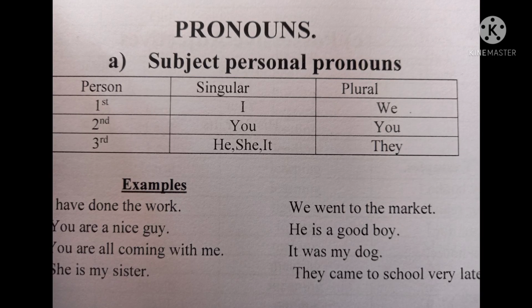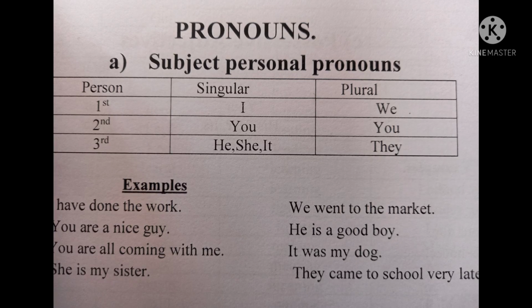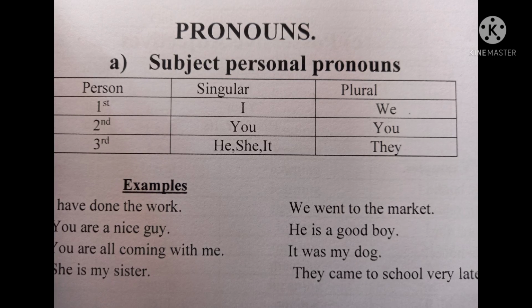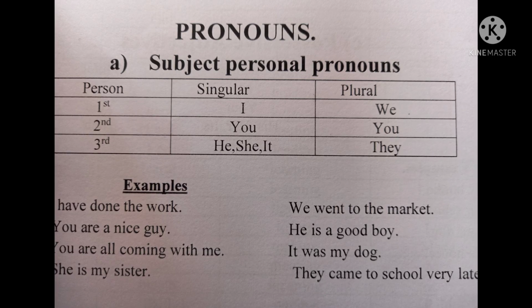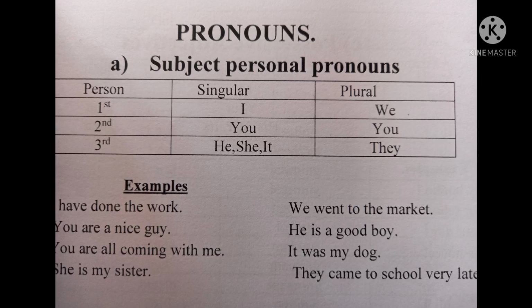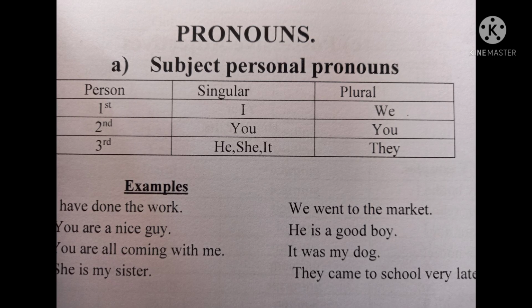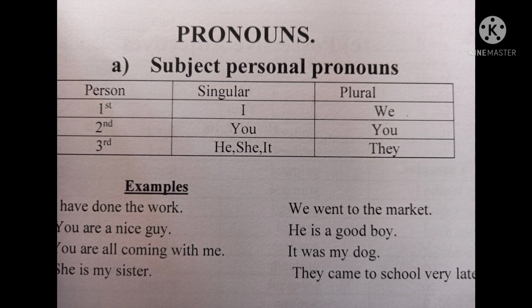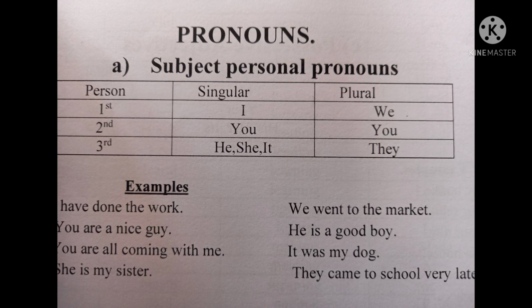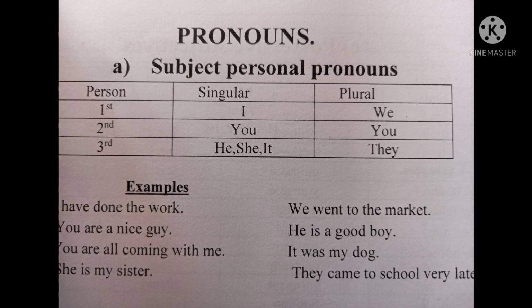She is my sister. Third person singular. He is a good boy. He is third person singular. It was my dog. It is third person singular. So he, she, it, all these three words are used in third person singular.